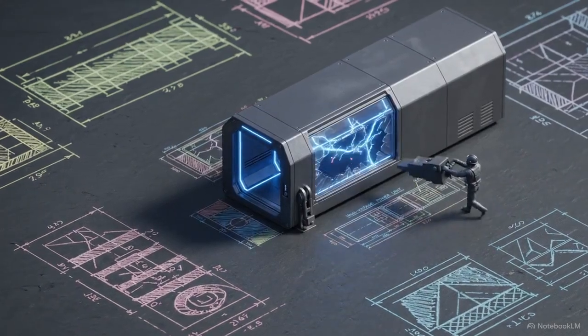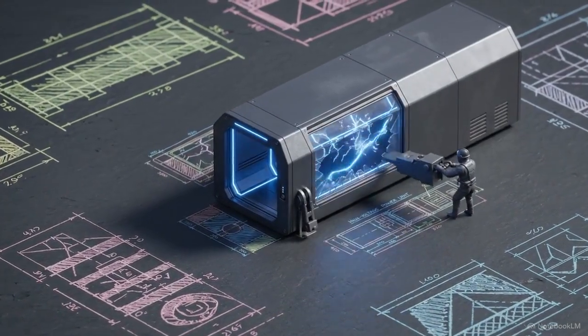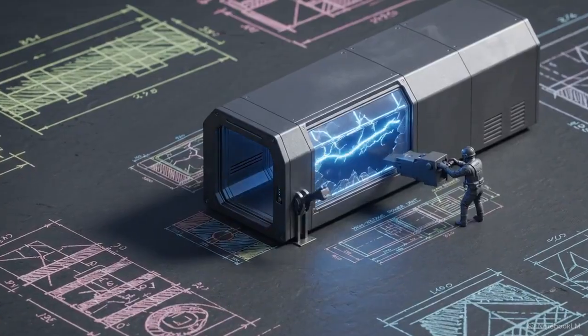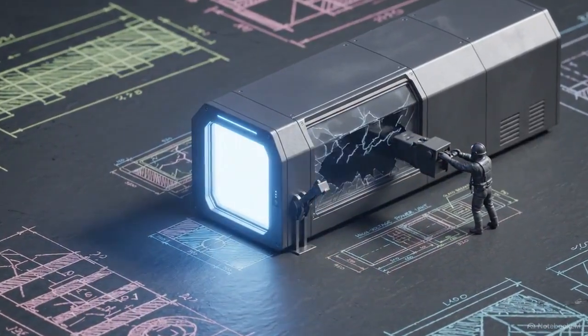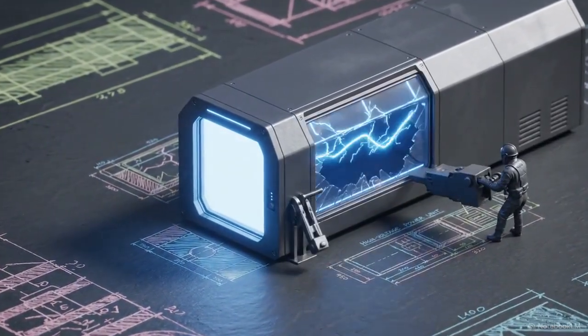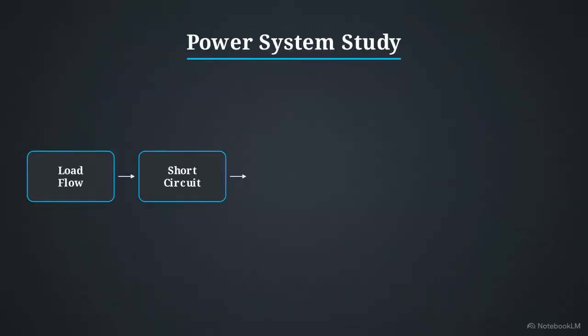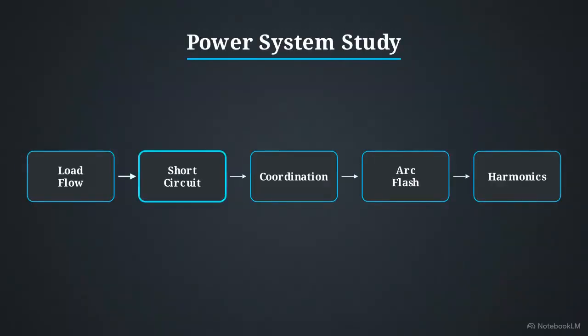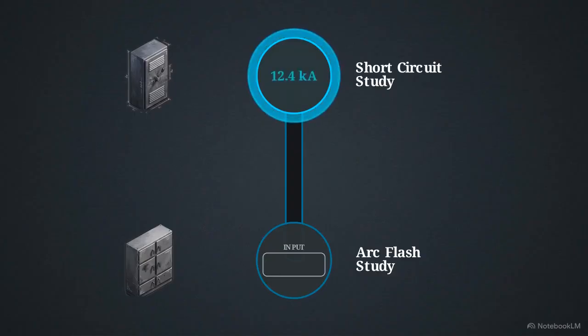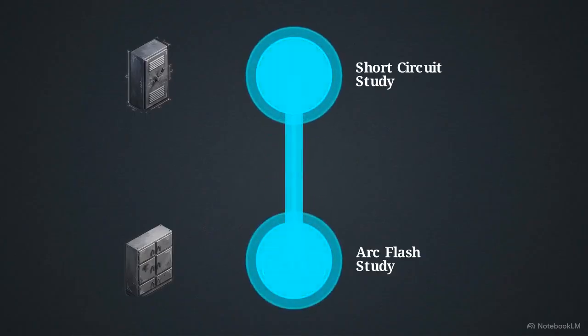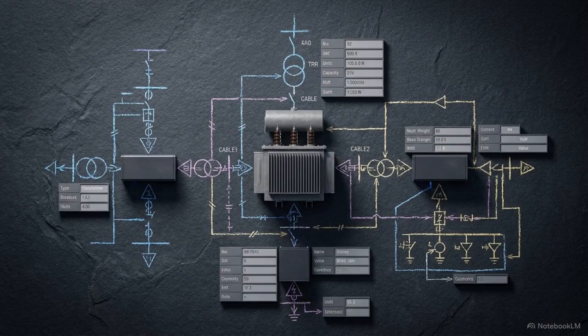Bringing a modern 120 megawatt data center online requires absolute precision control over massive amounts of continuous electrical energy. A professional power system study functions as a cohesive analytical workflow where every calculation output becomes the mandatory input for the next. Inside software like ETAP, this forms a rigid, sequential mathematical chain.